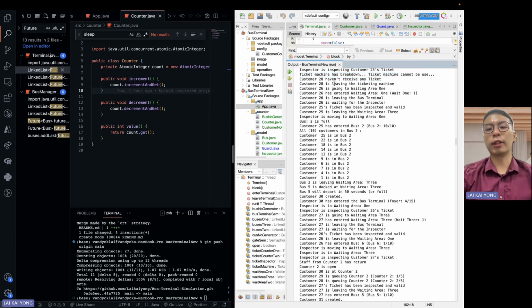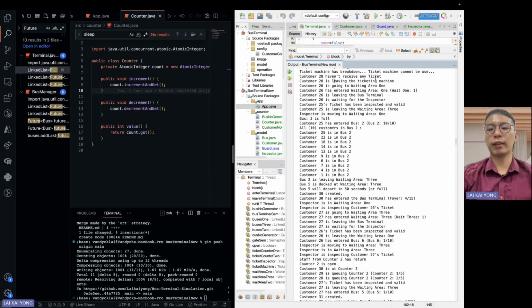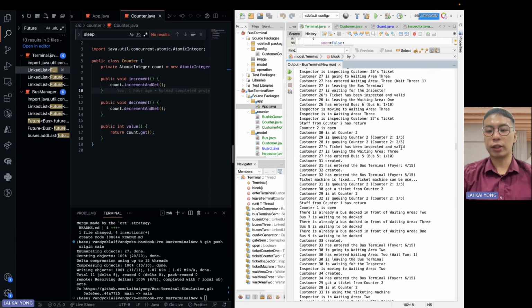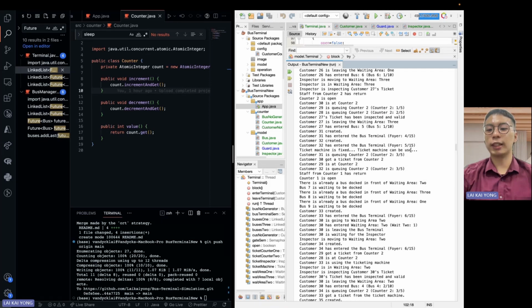In this case, for example, customer 28 can't get a ticket and will leave the ticketing machine. Then he will find a slot to queue. For example, he went to counter 2 to get the ticket. And when the ticket machine is fixed and available to work, it will be able to be used again.